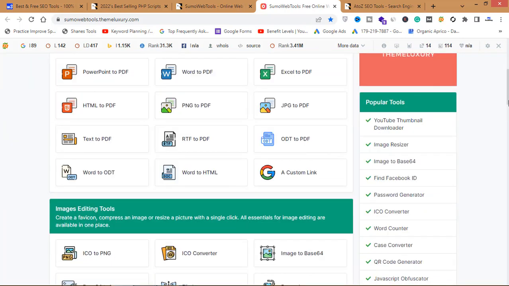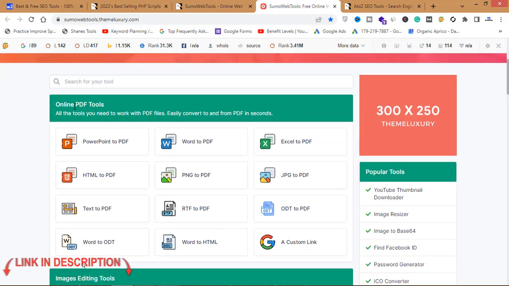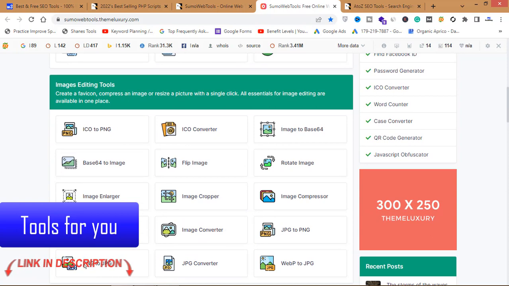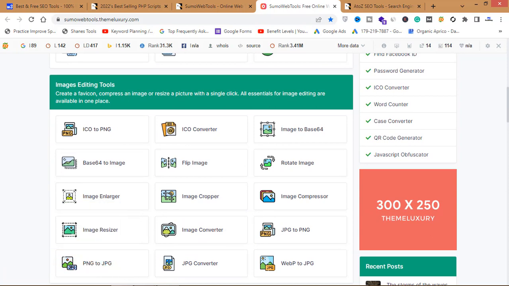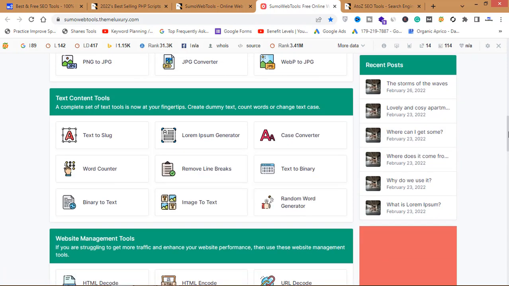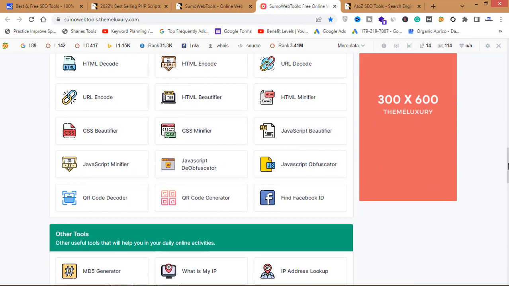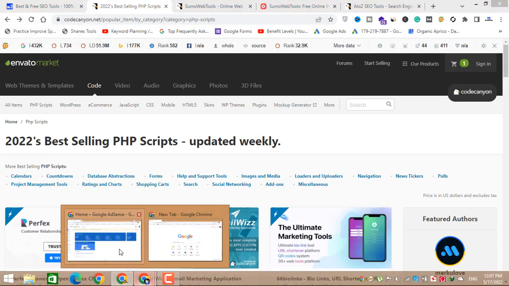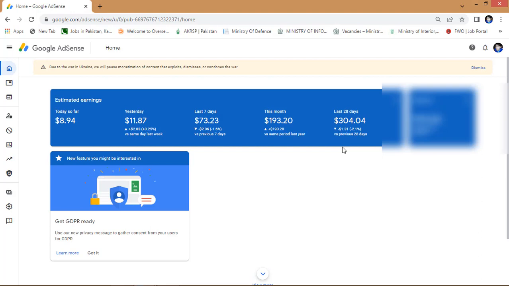This is a wonderful tool, like online PDF tools and converter, and many people use it through organic search. You can get traffic through organic search, and you can start making money by publishing this tool on your website. I will make a full video about how you can buy a code from here and how you can install it on your website. So that's the basic idea of how you can earn up to $300 per month without publishing any content, without writing any blog on your website.